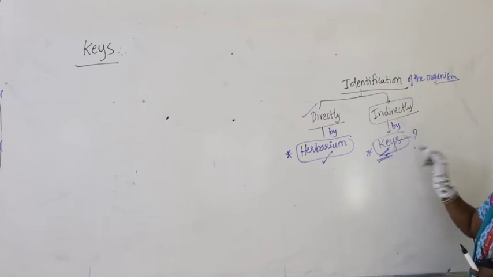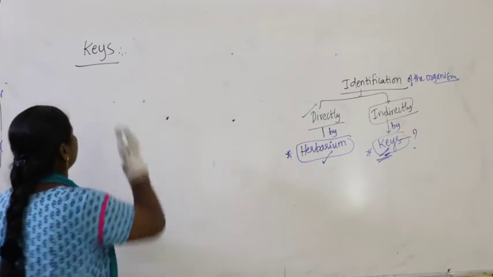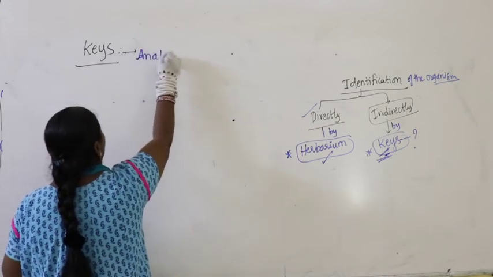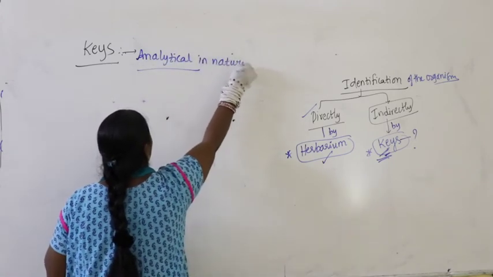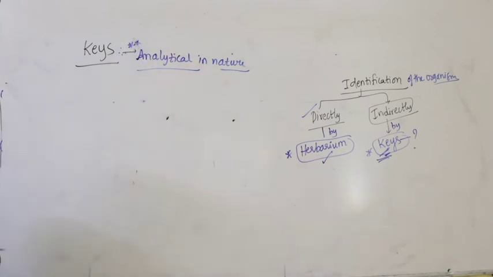Now let us discuss what these keys are, and continue the keys here. Generally, keys are analytical in nature. Means you need to go for analysis of the plant. How do you analyze the plant? You need to have all the characters, vegetative as well as floral. Then only you can go for analysis.